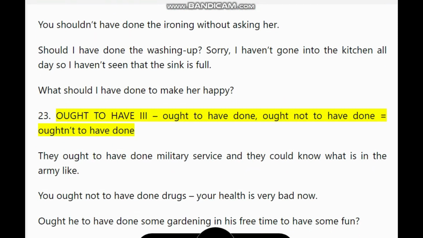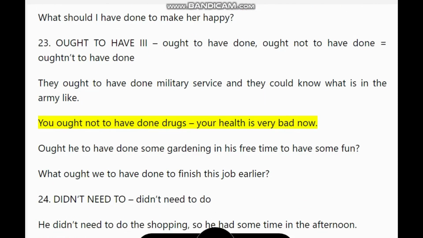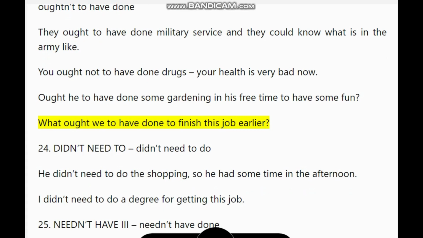23. Ought to have, ought to have done. Ought not to have done equals oughtn't to have done. They ought to have done military service and they could know what is in the army like. You ought not to have done drugs, your health is very bad now. Ought he to have done some gardening in his free time to have some fun? What ought we to have done to finish this job earlier?